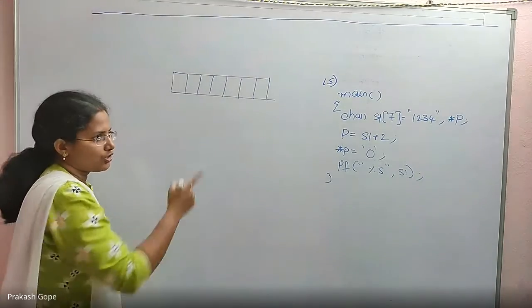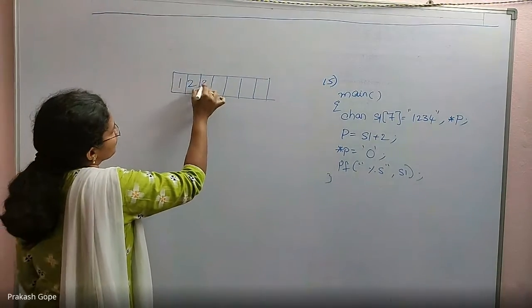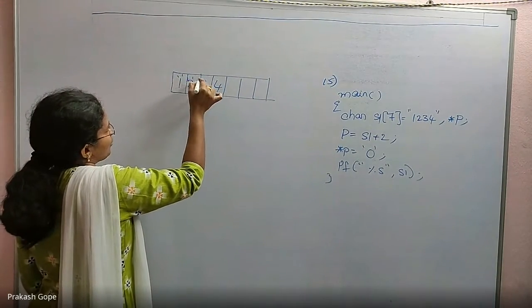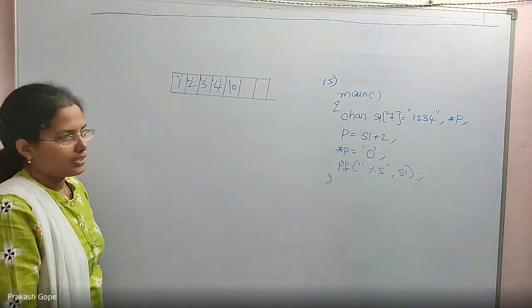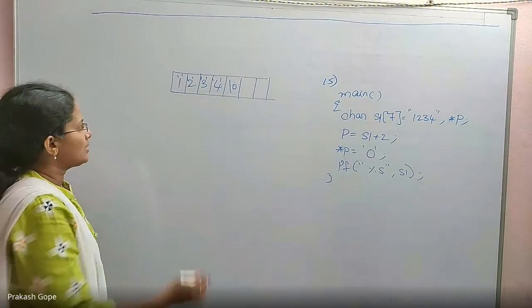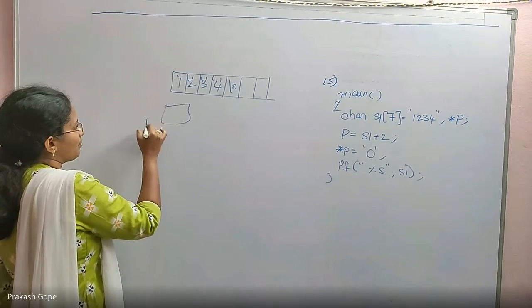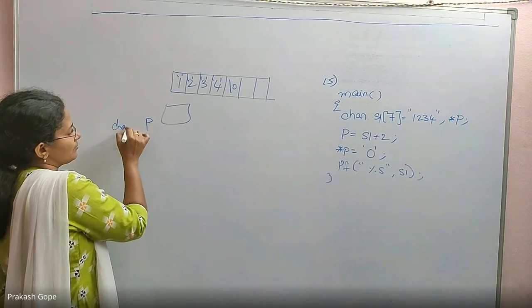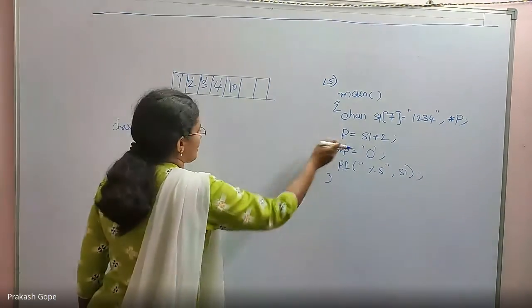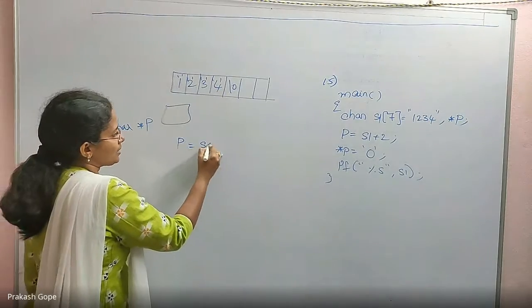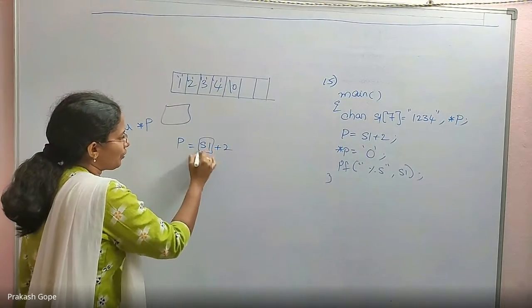This is the memory allocation. Initialized to 1, 2, 3, 4. So 1 is a character, 2 is a character, 3, 4 are characters. Immediately it ends with a null character. Then there is a character pointer P. This is char star. P is initialized to S1 plus 2. What is S1 first of all?